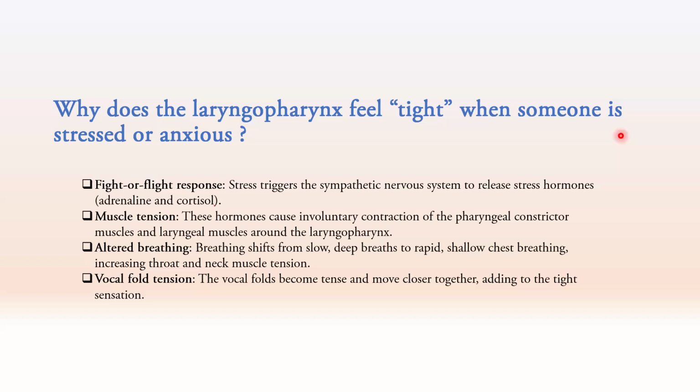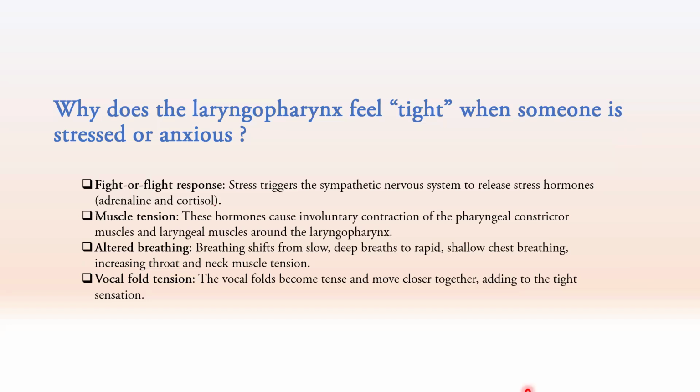And the next question is, why does the laryngopharynx feel tight when someone is stressed or anxious? When someone is stressed or anxious, they produce a fight or flight response, where stress triggers the sympathetic nervous system to release stress hormones such as adrenaline and cortisol. This also results in muscle tension.